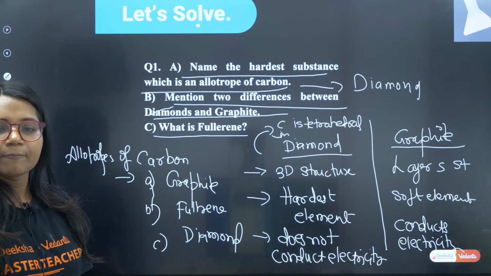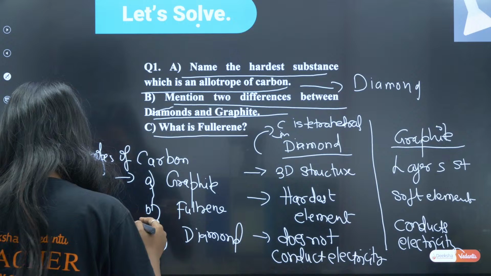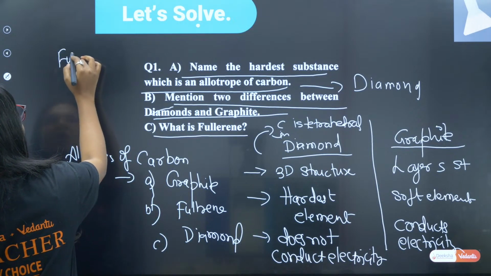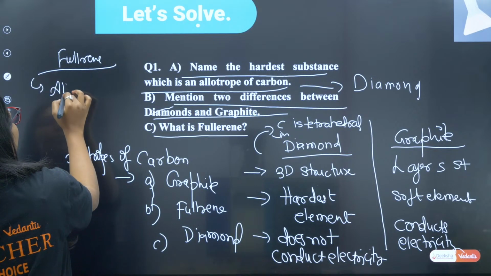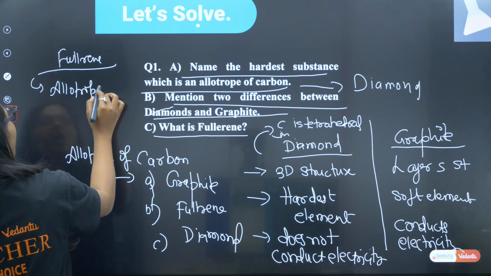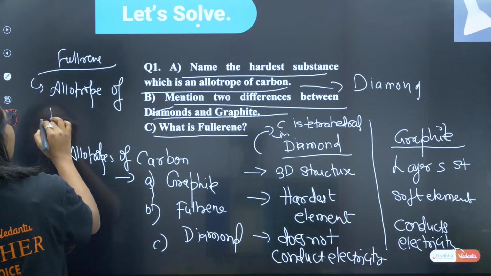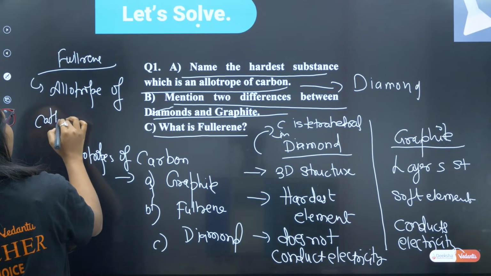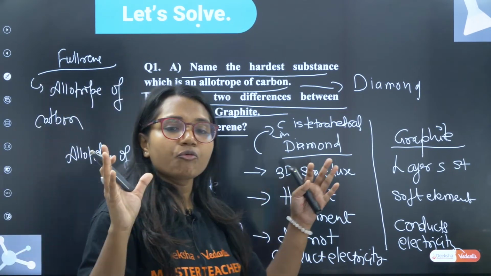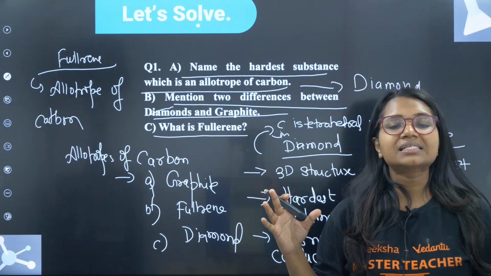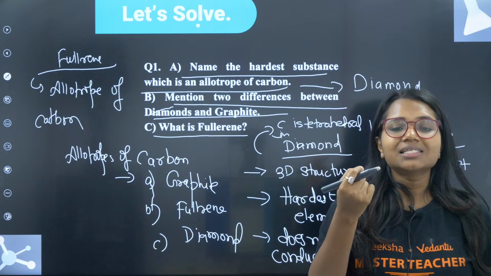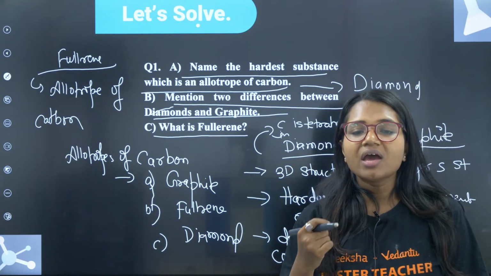What is fullerene? What do you know about fullerene? Fullerene is an allotrope of carbon. It has a football-like structure. C60 is one of the fullerenes. Very, very good.